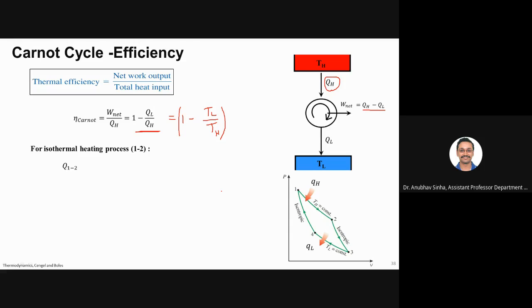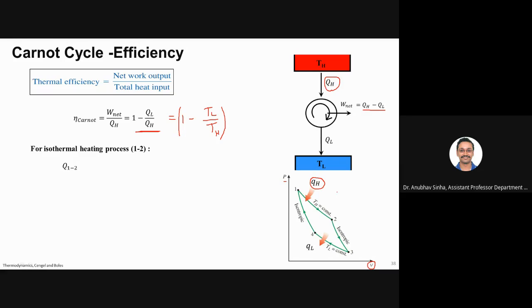Okay, one more thing I just wanted to mention. In these plots, you can see that we are mentioning P and small v, so this is specific volume. For such a plot, I will define small q, which is intensive.